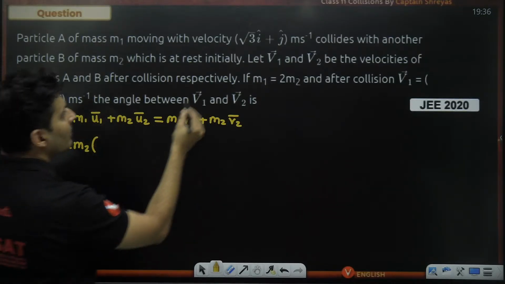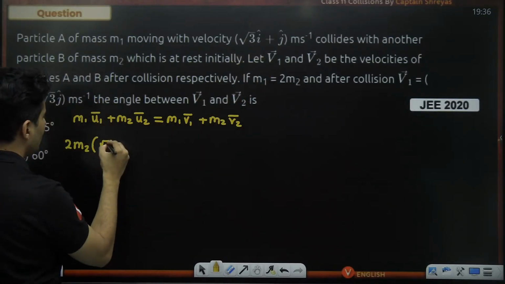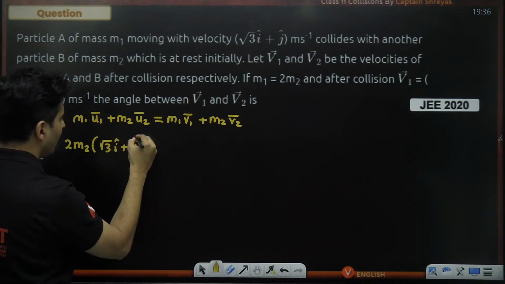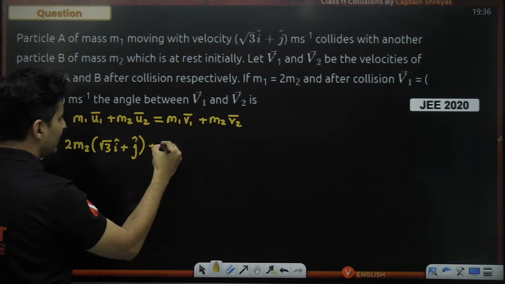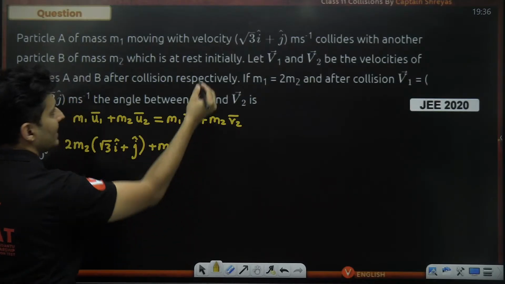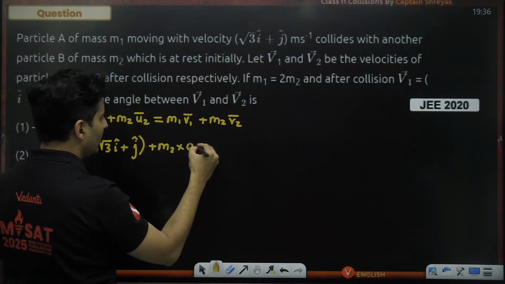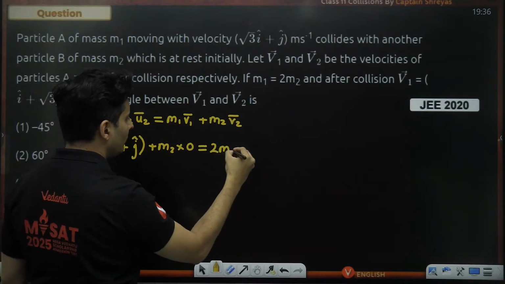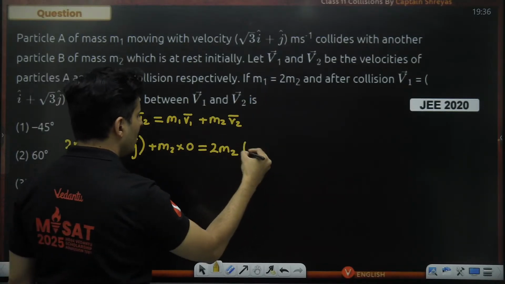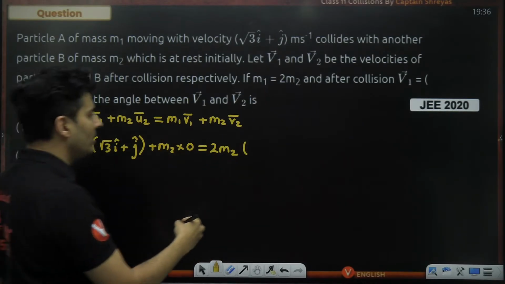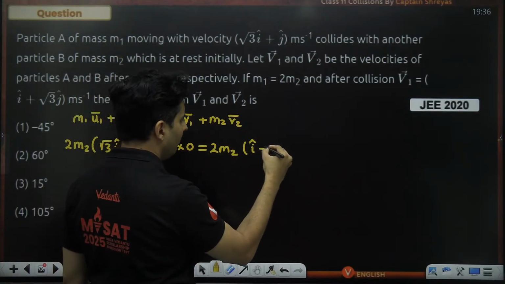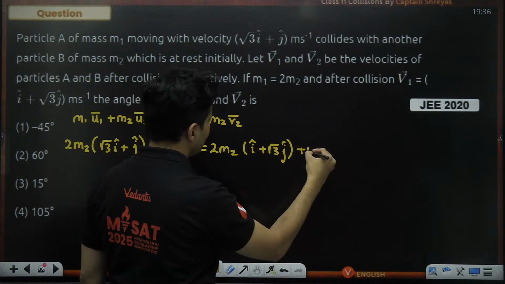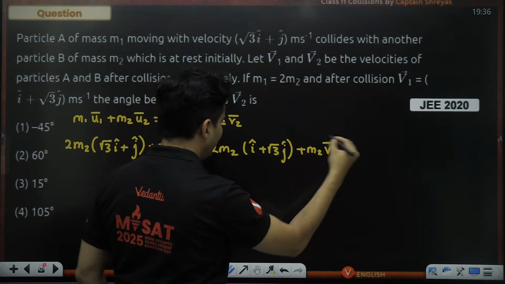What is U1? Root 3 i cap plus j cap. Plus the second mass M2 was at rest, it was clearly mentioned, so into 0, is equal to M1, again 2 times M2, into V1. What is V1? i cap plus root 3 j cap, plus M2 into V2 bar.